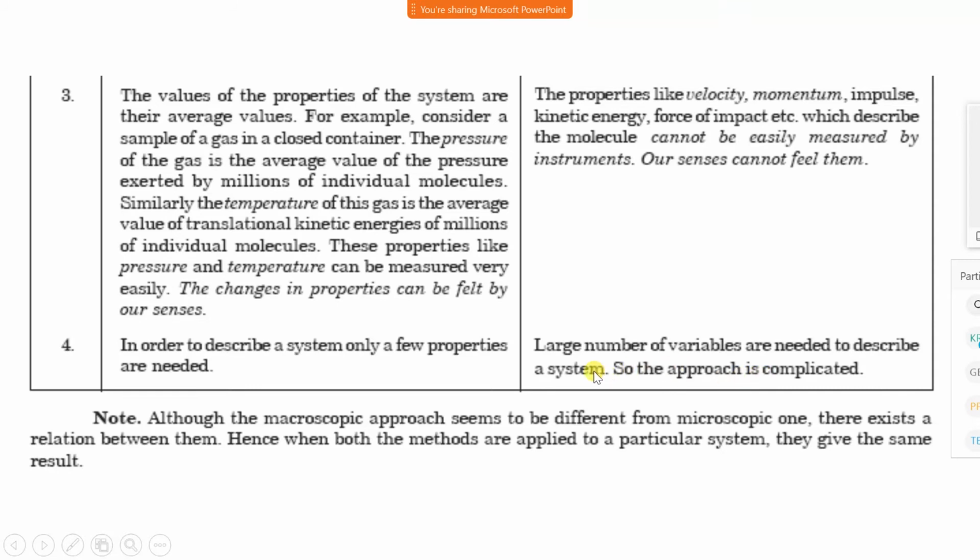Even though the microscopic and macroscopic approaches are very different, the output of both approaches is about the same. Although the microscopic approach seems to be different from the macroscopic one, there exists a relation between them. Hence, when both methods are applied to a particular system, they give the same result.